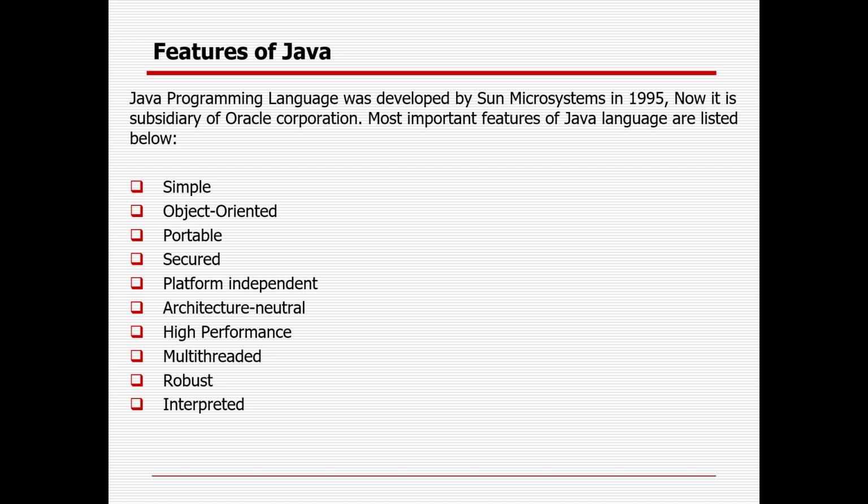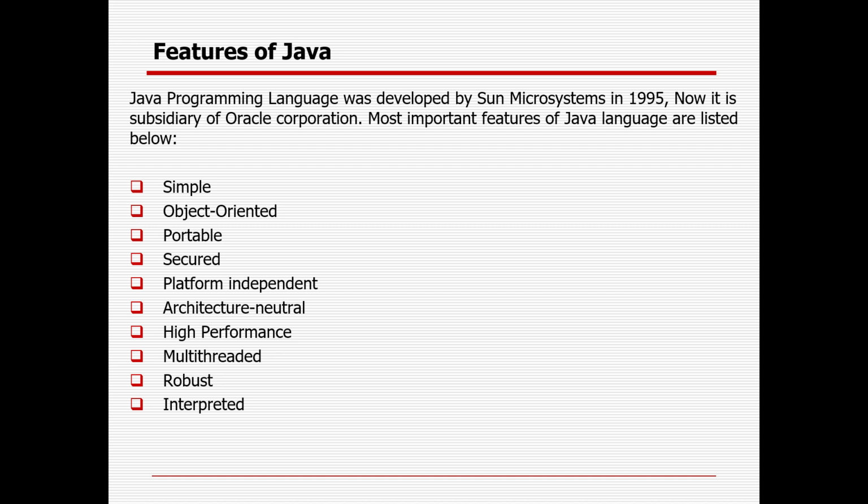A platform is nothing but the hardware or software configuration of the environment where you can run the program. Why is it platform independent? Suppose today you are writing some code on a Mac system. Tomorrow the same code can be moved to another platform, maybe Windows or Linux, and you can do the execution. Architecture neutral. The Java compiler generates an architecture neutral object file format which makes the compiled code executable on many processors with the presence of the Java runtime system or JRE.